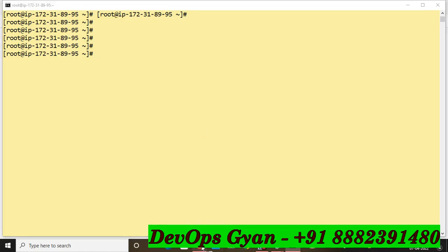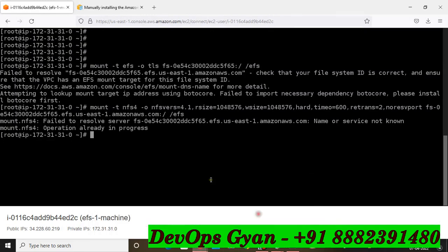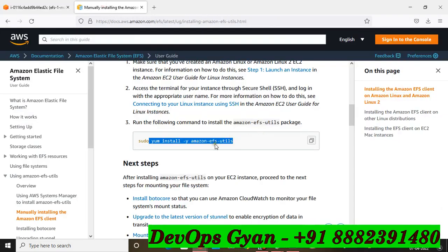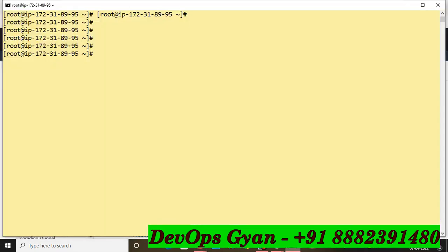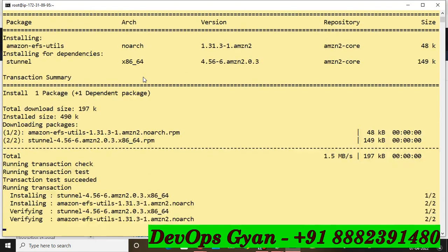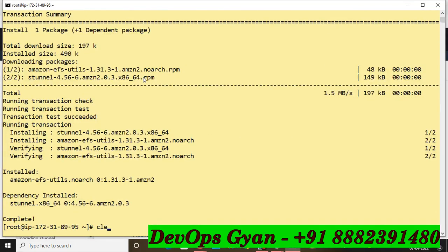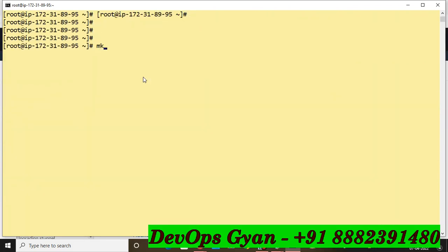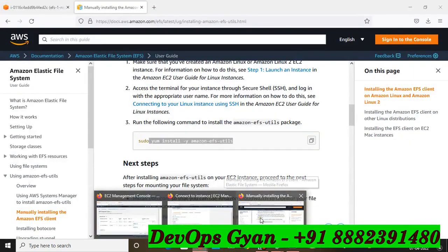Definitely you will have to use the utils again, install the utils package. So copy this package, go to the terminal, paste. Now after this, make a directory, and after making a directory you can mount this. mkdir efs, and copy your EFS link.